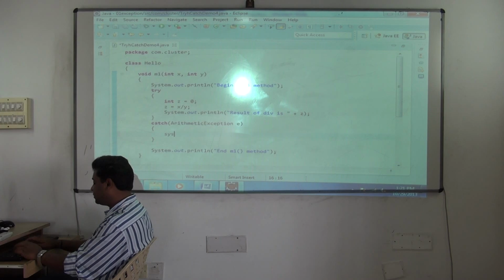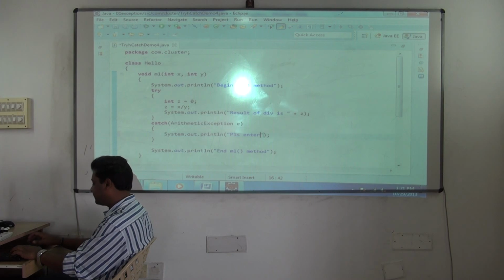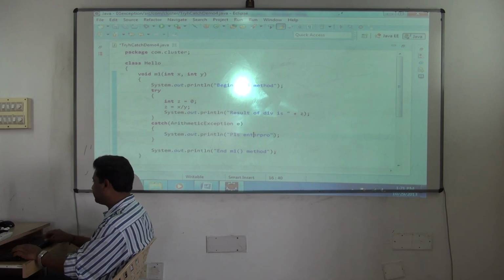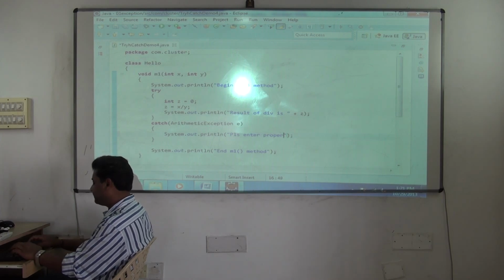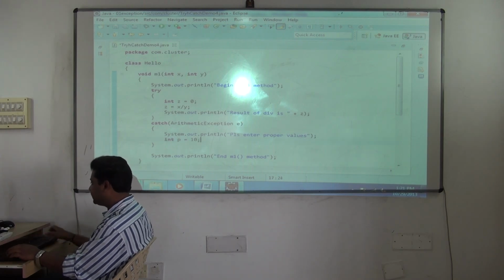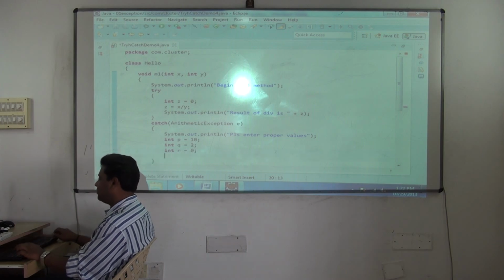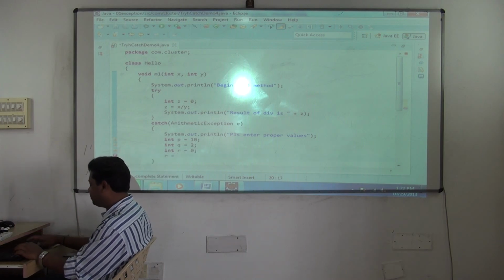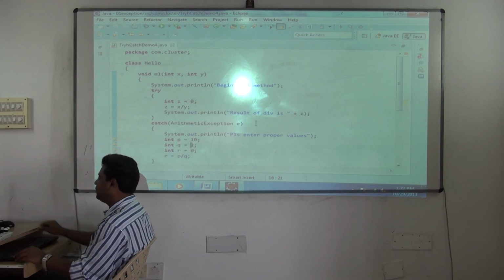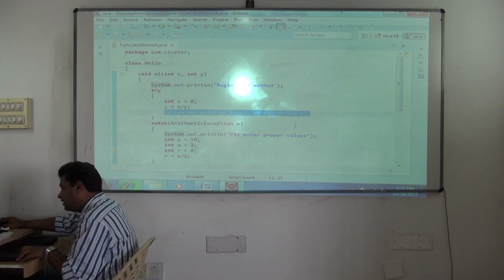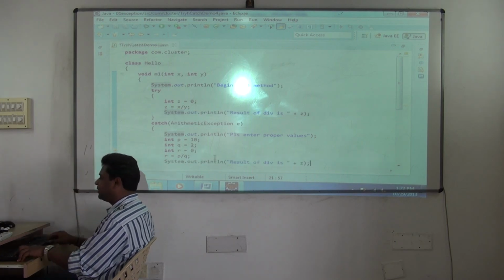Means I'll ask the user with sysout, please enter values. And the user will give, by chance, int p is equal to 10, int q is equal to 2, int r is equal to 0. You can write. After writing, what will you do? r is equal to p by q. You can write like this, and then print result after division is. The values will come dynamically. Don't worry about that.